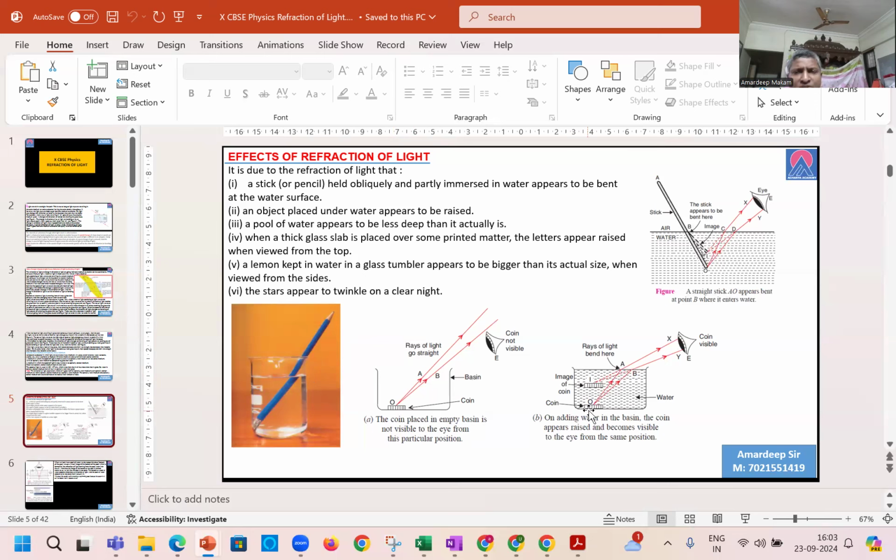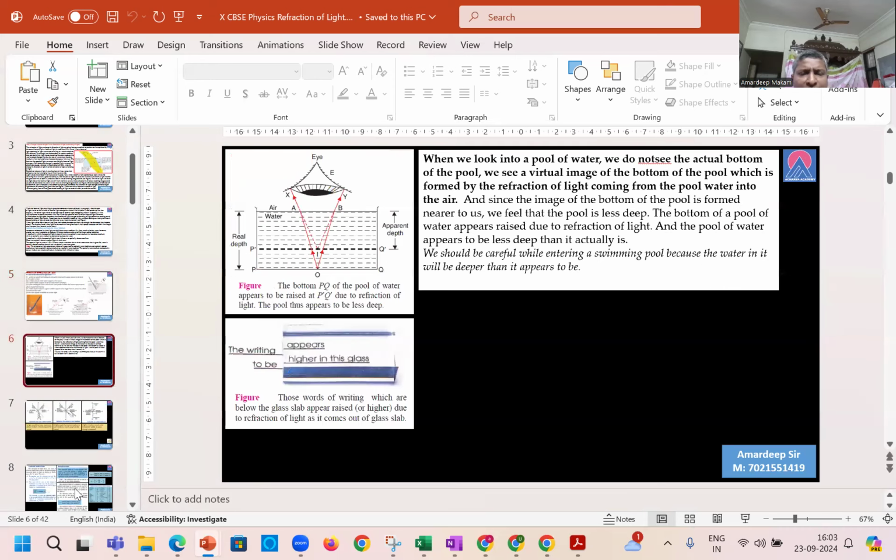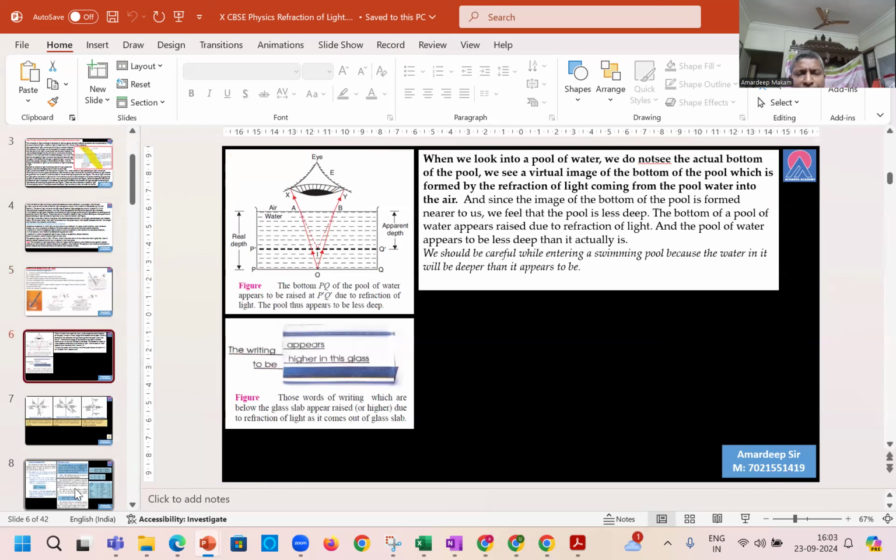So we have an actual position, and there is something called an apparent position. This is all because of bending of light taking place because of change of medium, and because of change of medium, there is a change in the speed of light in different mediums.